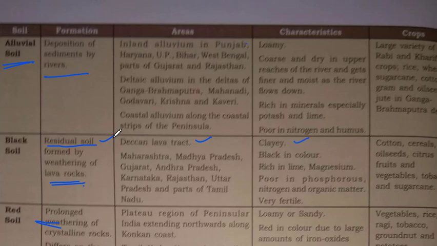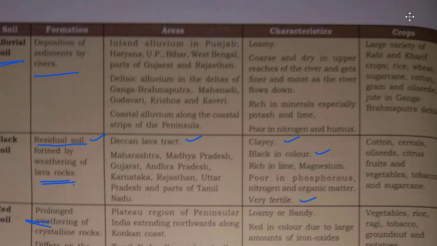Their characteristic is they are clay, black in color, rich in lime and magnesium, poor in phosphorus, nitrogen and organic matter, and they are very fertile. We use them for cotton, cereal, oilseed, citrus fruit and vegetables, tobacco and sugarcane.